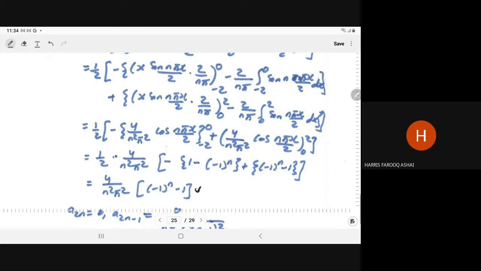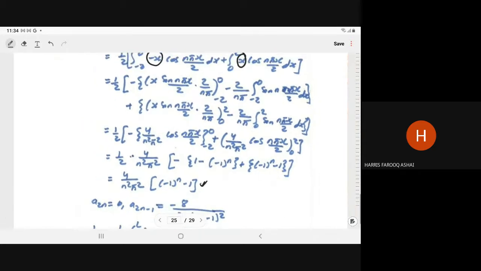So here we have 4 upon n square pi square, minus 1 to power n minus 1. So when n is even, it is 0. When n is odd, it will become 8 upon 2n minus 1 whole square pi square. Just you note down the steps you want.